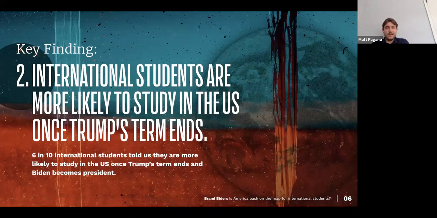When looking at the second key finding, international students are more likely to study in the US once Trump's term ends. Donald Trump has been the president here since 2016, so again, for the last 4 years. We're seeing that increase of a trend now starting on this inauguration day with Joe Biden: 60% of international students are more likely to study in the US once Trump's term ends and Biden does become president, which is going on right now. And he should be giving his inauguration speech at the top of the hour as well.